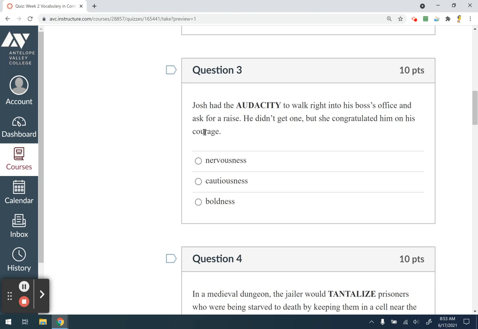Would we be able to walk into our own boss's office and ask for a raise? I certainly don't know if I would have the courage to do that right away. I think I would have to build up to it. But he did it. So the audacity, the fact that he is audacious, wouldn't be nervousness or cautiousness. Instead, it's courage. So when we think of courage, that he is bold, his boldness.